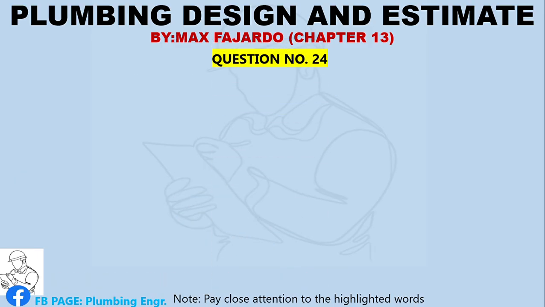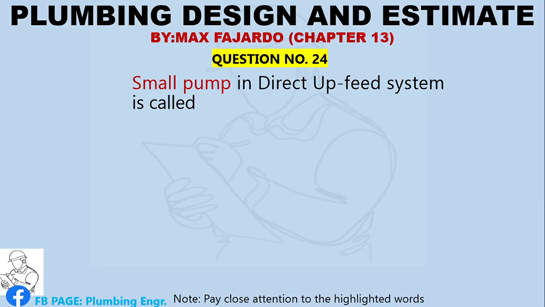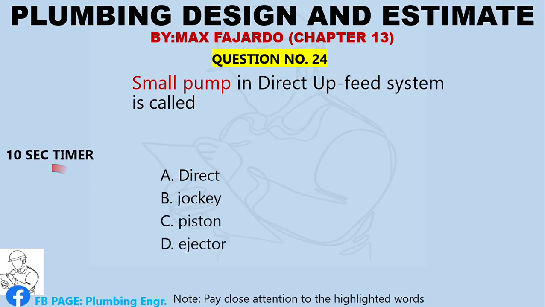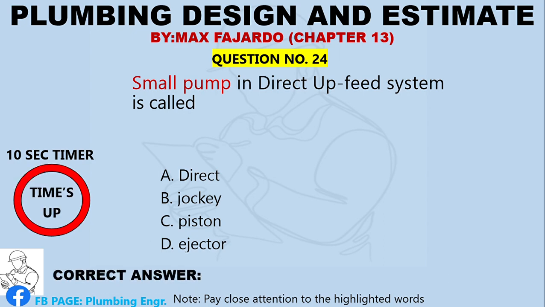Question number 24. Small pump in direct upfeed system is called A. Direct. B. Jockey. C. Piston. D. Ejector. Correct answer, letter B, jockey.